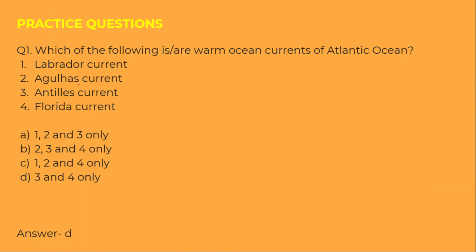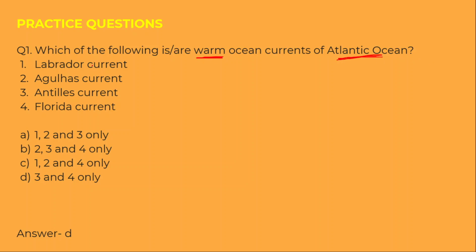Now let's see if we are able to learn them in very first reading. So I have put up some practice questions. Which of the following is or are warm ocean currents of Atlantic Ocean? So 2 things are there. One, it is asking for the warm current. Second, it is asking only of Atlantic Ocean.